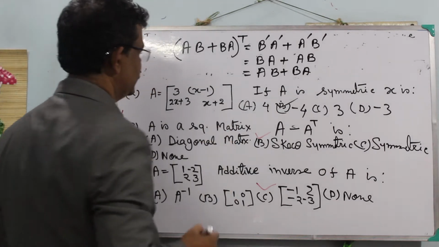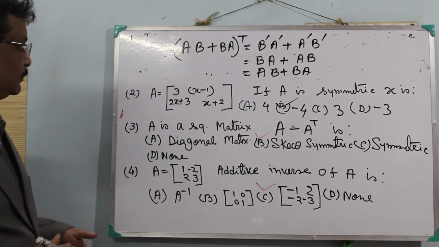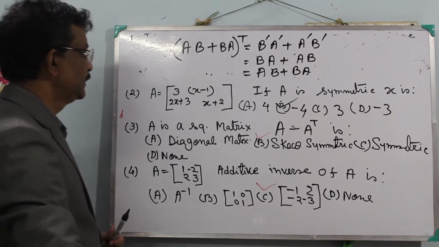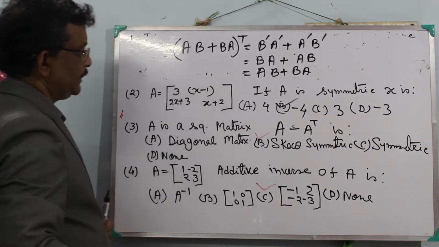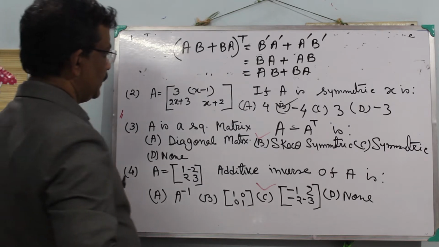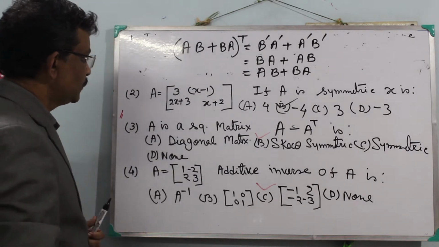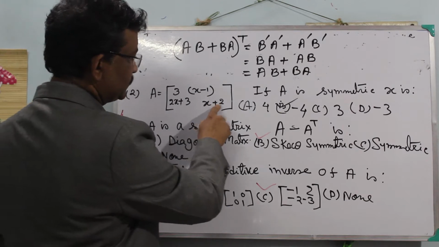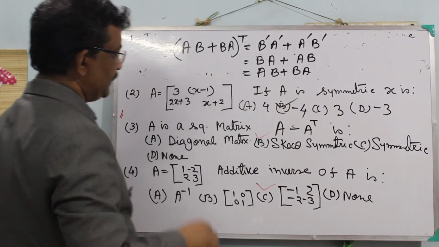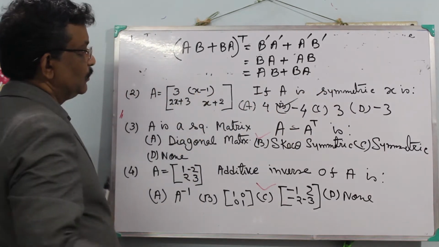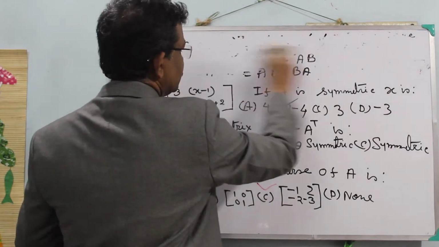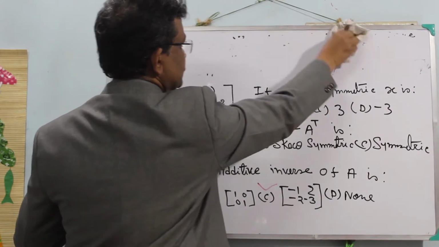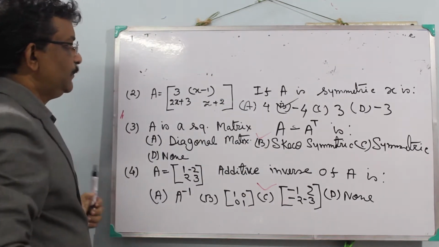Number 2 says: if the matrix with entries 3, x minus 1, 2x minus 1, 2x plus 3 and x plus 2 is symmetric, then find the value of x.